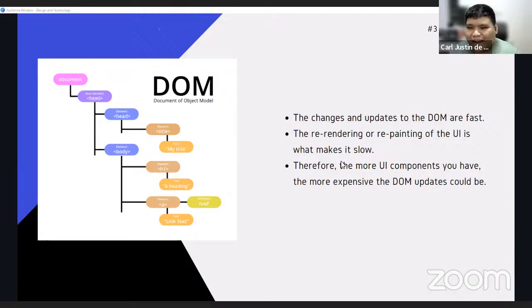So number 4, React is flexible. If you're familiar with other frameworks like Angular or Vue, one main difference with React is that it doesn't implement an MVC or an MVVM architecture. So React is only concerned with the view or the UI layer. But since React is just a library and not a framework, you can mix and match other solutions to make your app better. So let's say you're working on a complicated dashboard that you need to store a lot of data. Maybe you could use a state management library like Recoil or Redux. Need to make a complex form, try Formik or maybe React Hook Form.